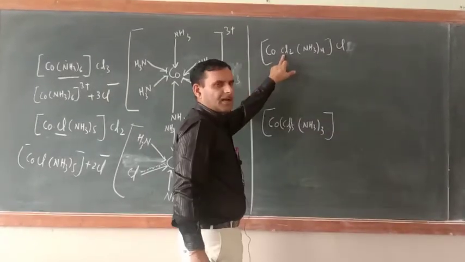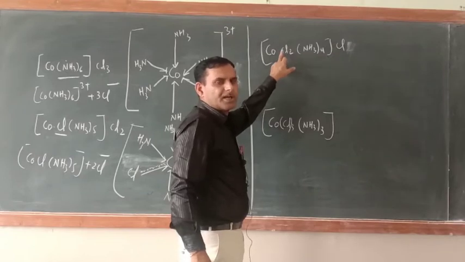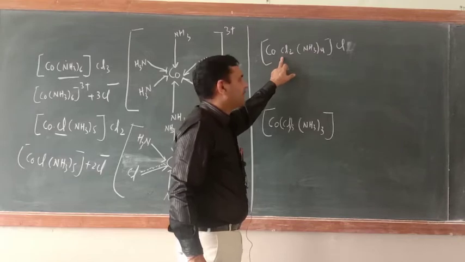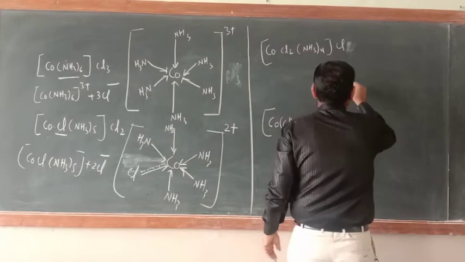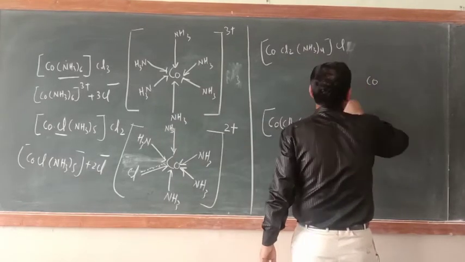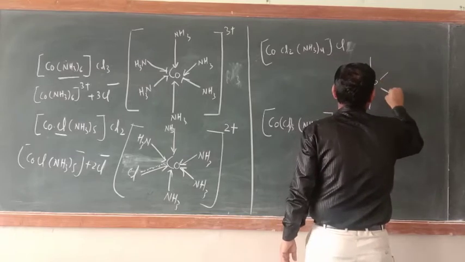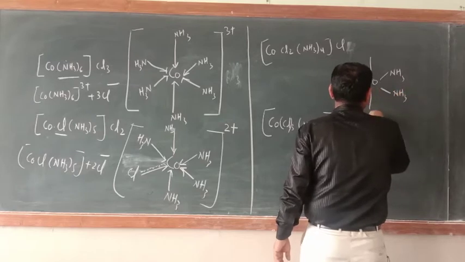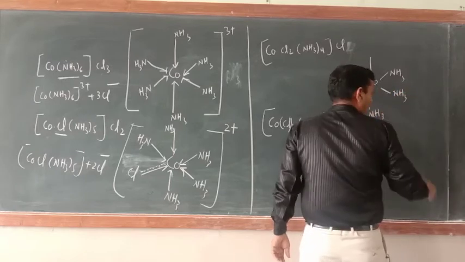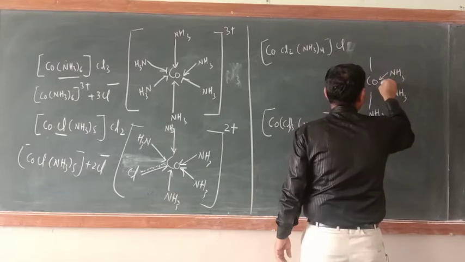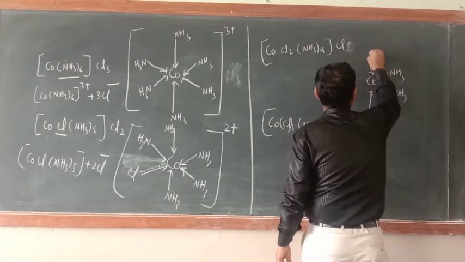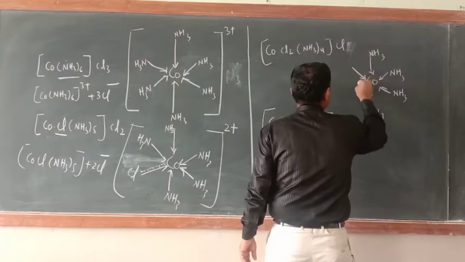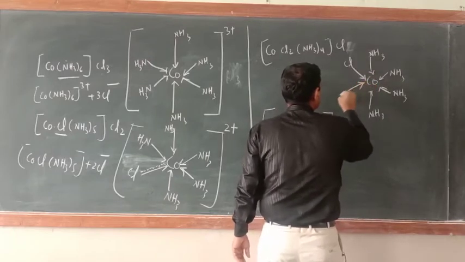Okay, now in the same way you can write here also. Here 2 Cl negatively charged ligands are there. So these 2 Cl will fulfill primary as well as secondary valency. Just see the structure. Cobalt, now 1, 2, 3, 4 NH3, here also NH3, here also NH3, here also NH3. Okay, now here Cl, here also Cl.